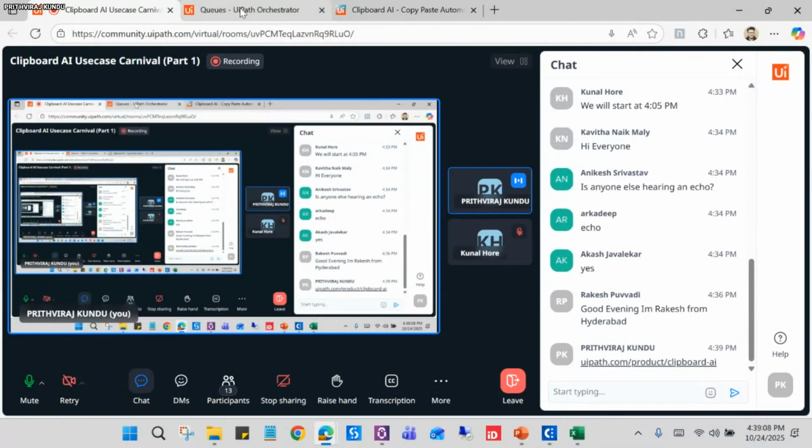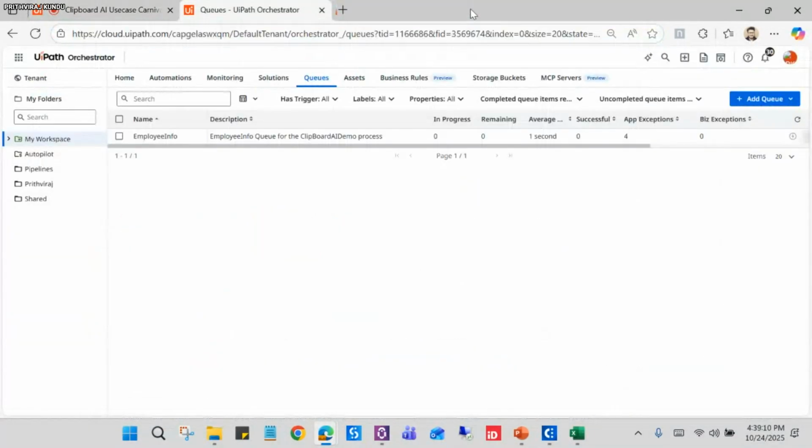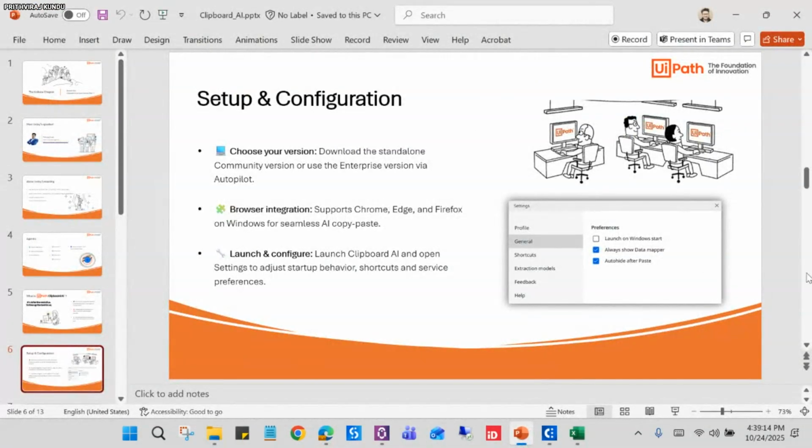Okay, now coming to the slides, it also works with browsers, almost all browsers like Google Chrome, MS Edge and Firefox. So no need to separately install and add extensions here. It comes with UiPath extensions. Let me show you that.